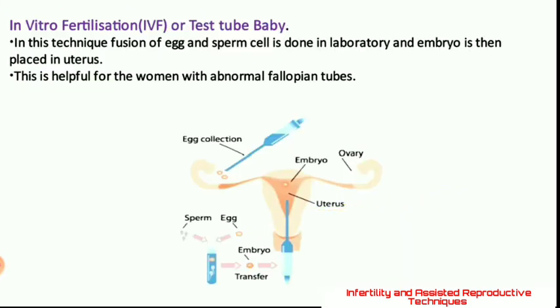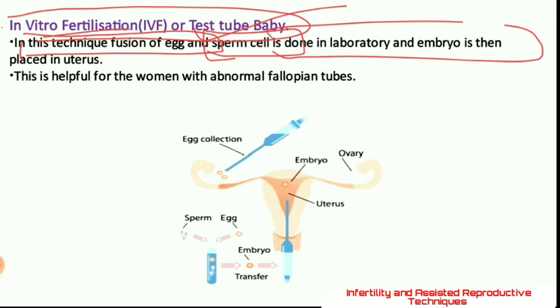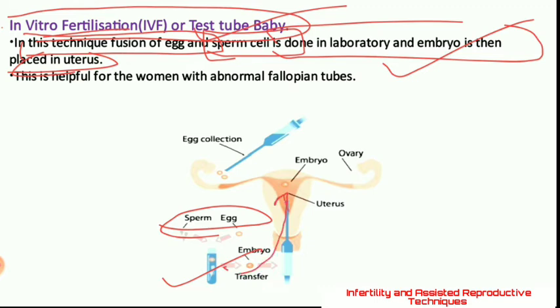Hope it is clear. Let us talk about the very popular one, that is in vitro fertilization, or test tube baby. In this technique, the fusion of egg and sperm is done in the laboratory, and then they generate an embryo, and then this embryo is placed into the uterus. You can see the sperm and egg cell are fused, the embryo is made in the test tube, then that embryo is implanted into the uterus by the help of some micropipette or catheter.